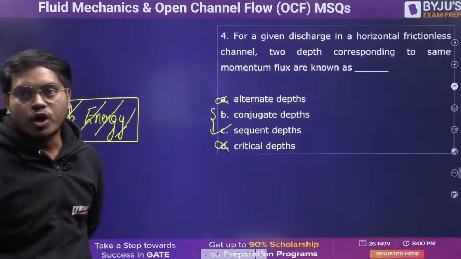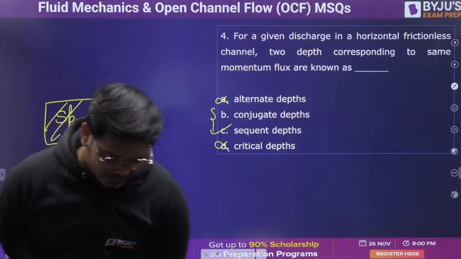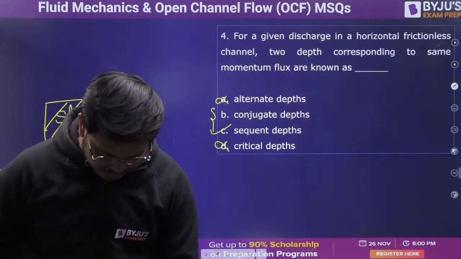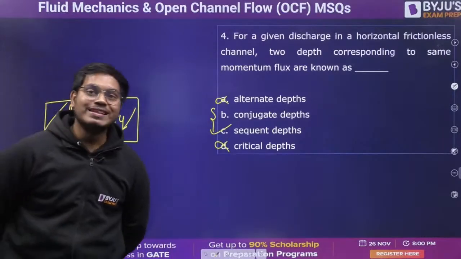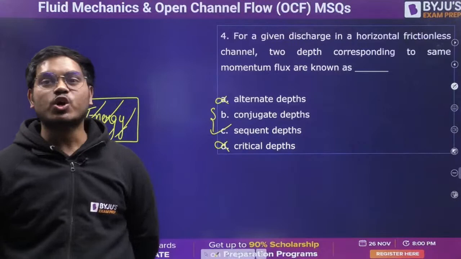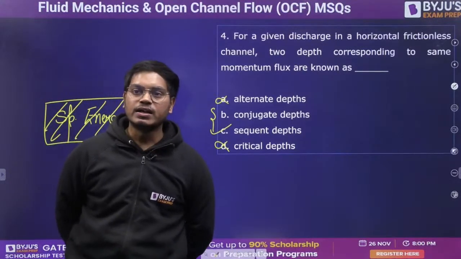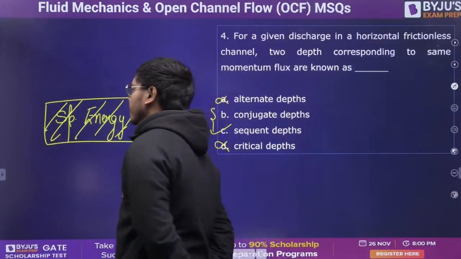But what about option B? Can I call the sequent depth the conjugate depth? Can we call it? Tell me, please. Can I call a sequent depth a conjugate depth also? Come on, Akshita, Achu, Priyanshu, Arun, Raghu, I want an answer. Quick, tell me.